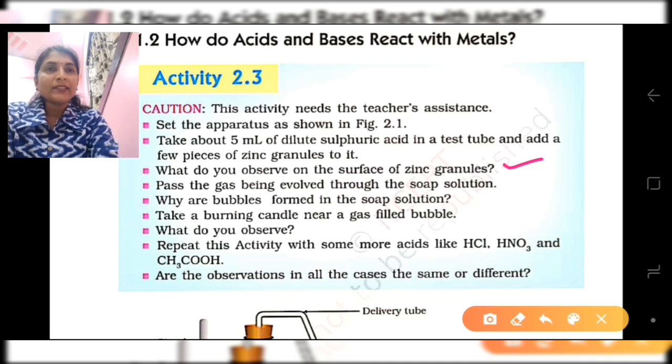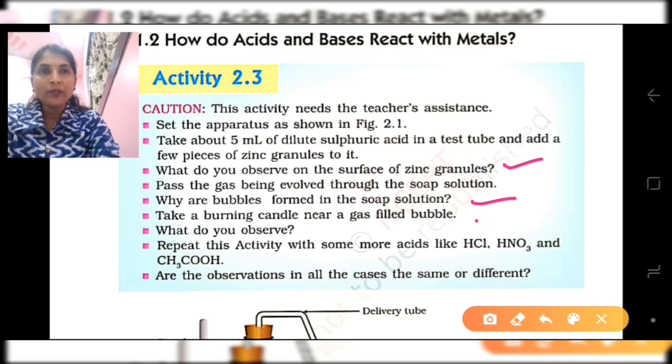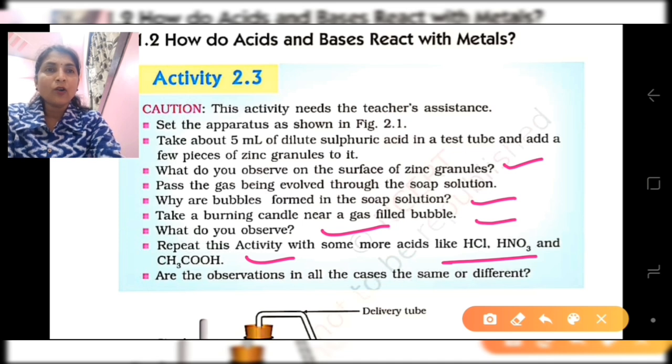Pass the gas being evolved through the soap solution. Why are bubbles formed in a soap solution? Take a burning candle near the gas-filled bubble. What do you observe? Repeat this activity with some more acids like hydrochloric acid, nitric acid and acetic acid, that is CH3COOH. Are the observations in all cases the same or different? This is also an observation you have to mention, what happens with all these acids.